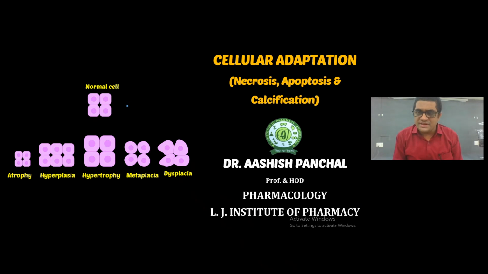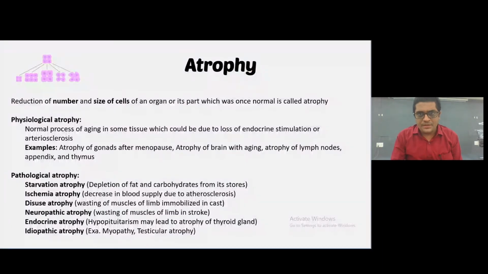In today's session, we will discuss cellular adaptation, necrosis, apoptosis, and the types of calcification. So first, in cellular adaptation, there are various terms like atrophy, hypertrophy, hyperplasia, metaplasia, and dysplasia. First, we would like to discuss atrophy.